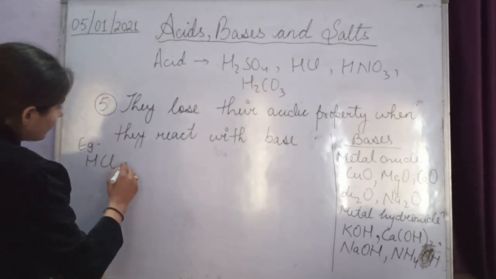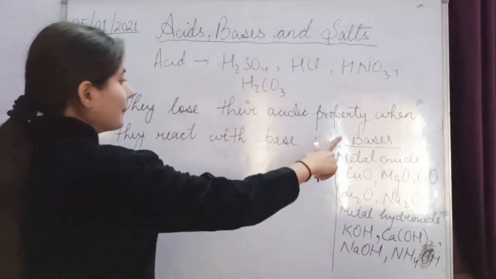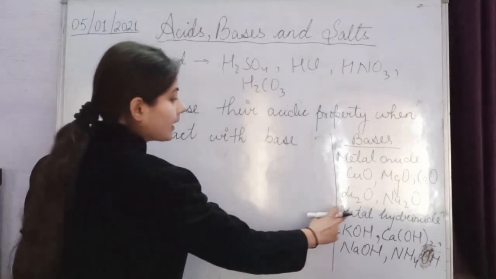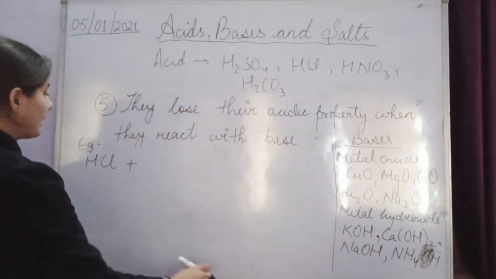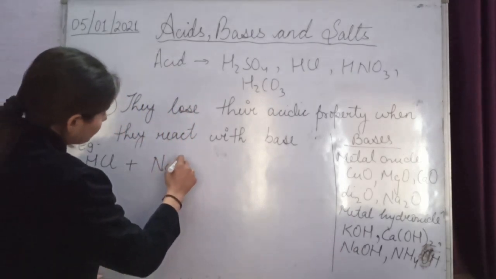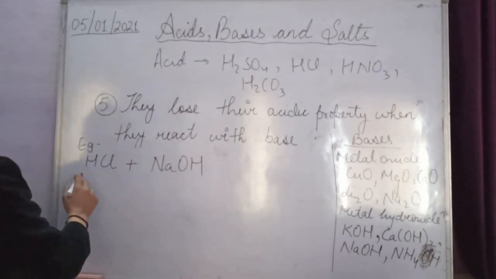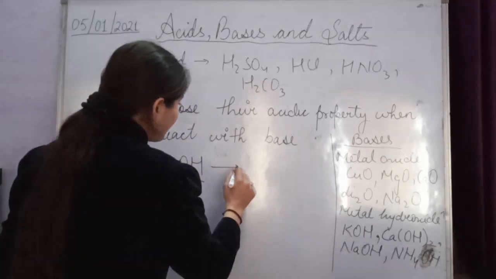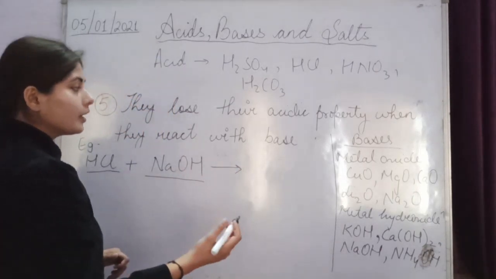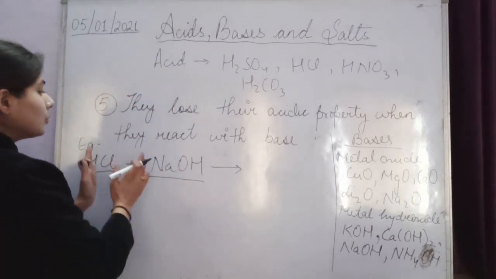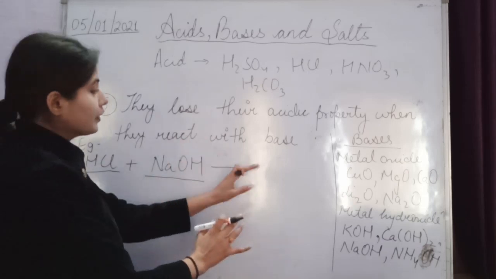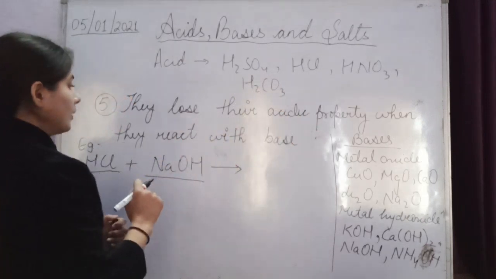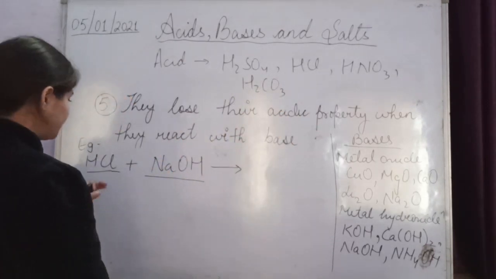When HCl reacts with a base, you can take metal oxides or metal hydroxides. I'm taking the metal hydroxide NaOH here. When acid reacts with a base, it gives a new compound, that is salt. So they lose their identity, meaning their acidic property, and form a new compound: salt and water.